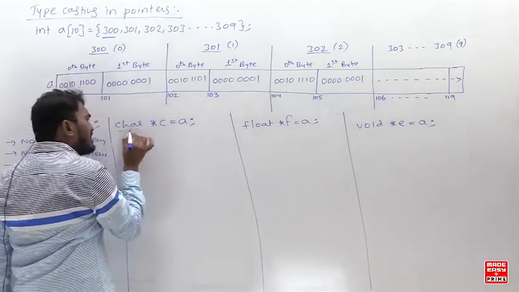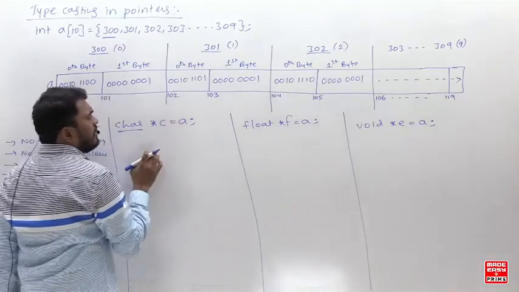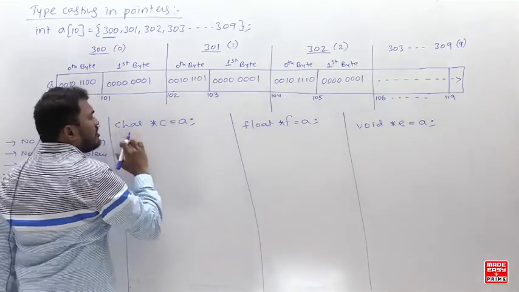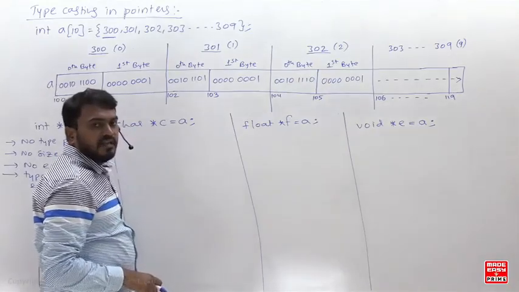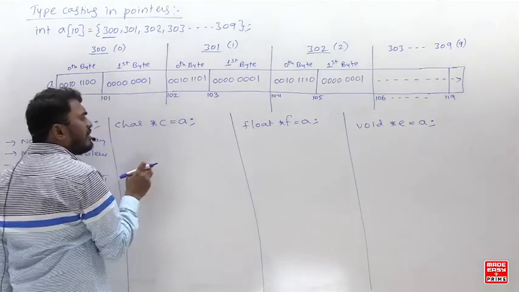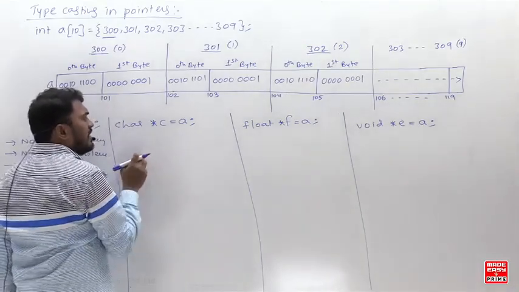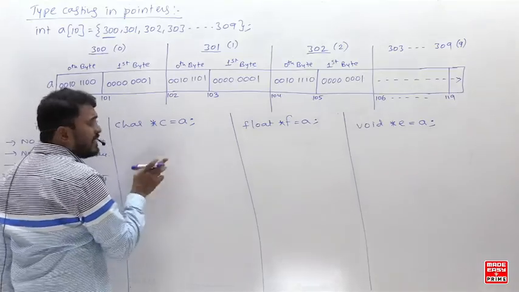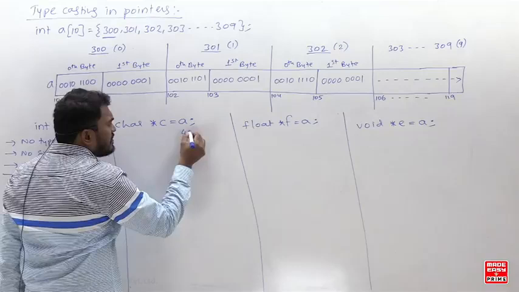You declare it as a character pointer, then you have to assign the character address. But you are assigning the integer address. Okay, now tell me, is there any type problem here? Yes, type problem is there. And next, is there any size problem here? No, there is no size problem, because this is also 4 bytes.